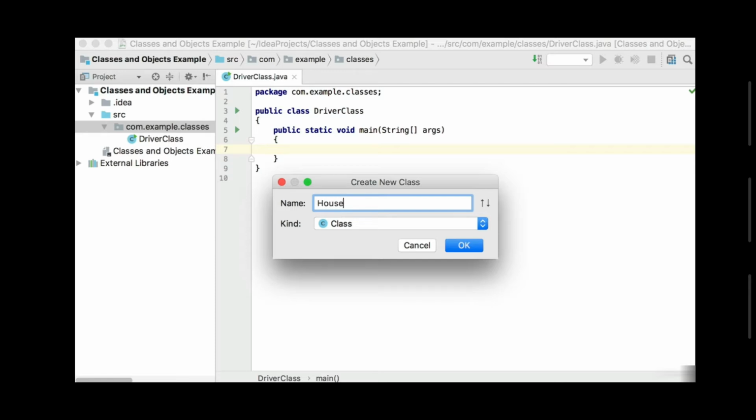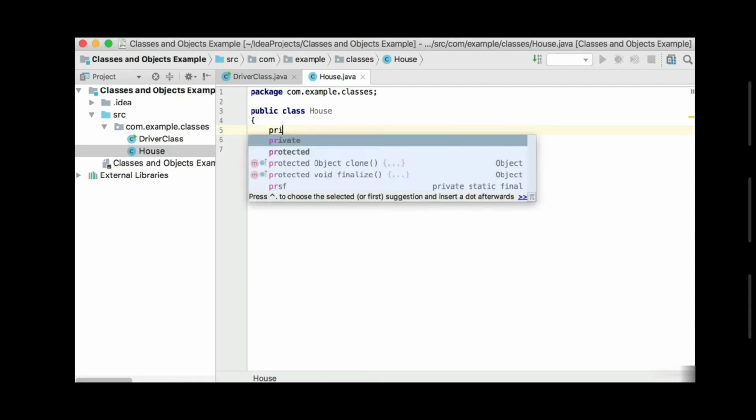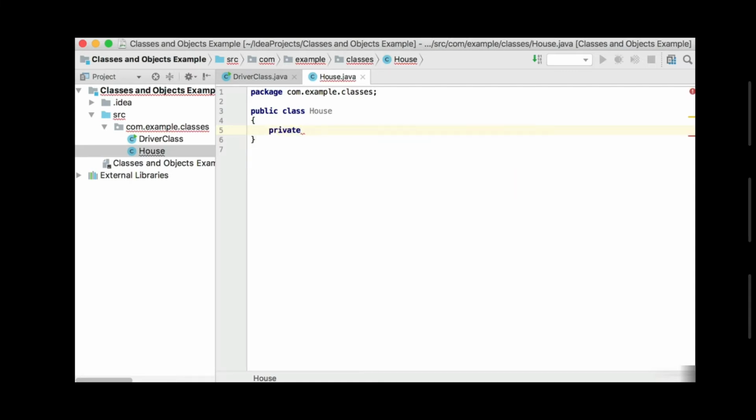So in our example, we talked about the house object or the house class. In this case, the house class we said should have 4 properties: number of windows, number of doors, type of roof, and type of wall. So let's quickly create them, and I think you will agree with me that the number of windows as well as the number of doors we can take as normal integers, whereas the type of roof and the type of wall we will look at as strings or normal text.